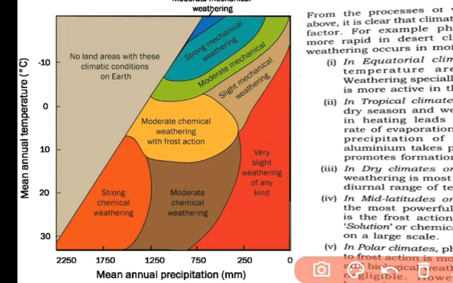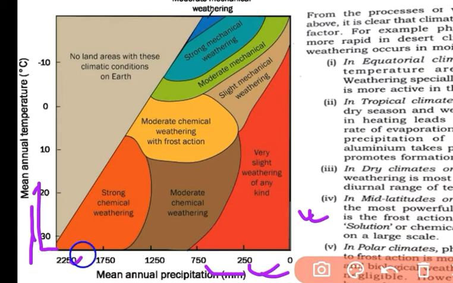In this graph, we show the annual precipitation, or you can say the rainfall, and here is the temperature graph. In these portions the temperature is very high and the precipitation is also a good amount.